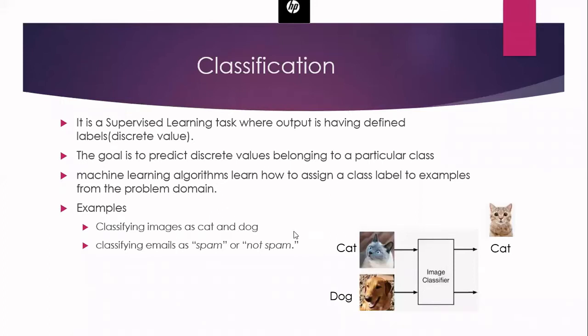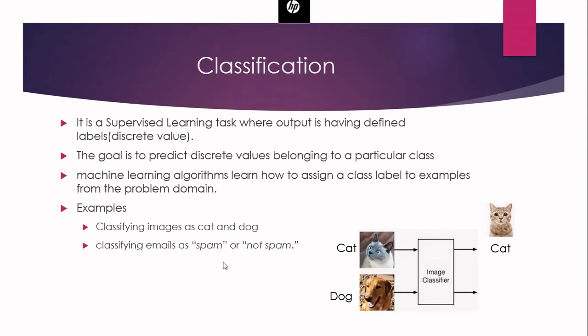For example, once you design an image classifier which can classify cats and dogs, with the help of that, you can classify only cats and dogs. You cannot classify an apple and banana with that algorithm. It is not at all possible. So the machine learning algorithms will work only for a specific problem domain. You cannot use them for all the domains.